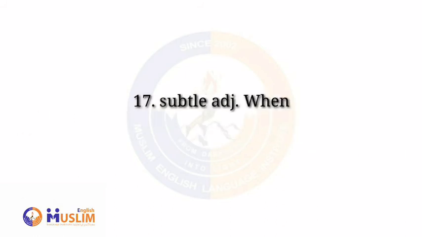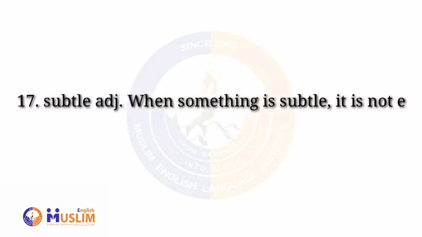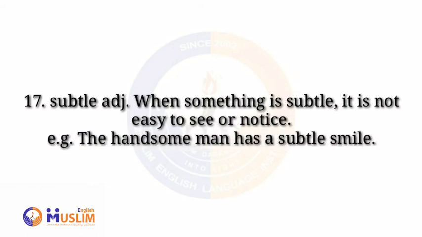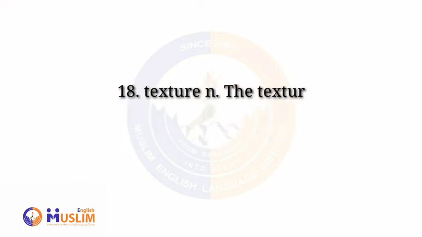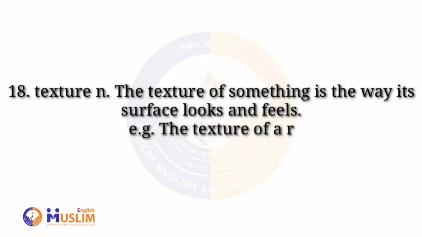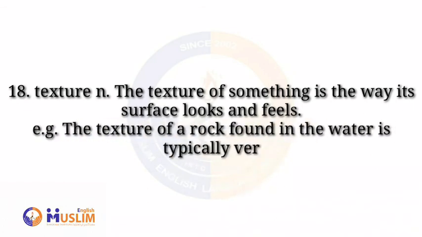Number 17. Subtle. Adjective. When something is subtle, it is not easy to say or notice. Example: The handsome man has a subtle smile. Number 18. Texture. Noun. The texture of something is the way its surface looks and feels. Example: The texture of a rock found in the water is typically very smooth.